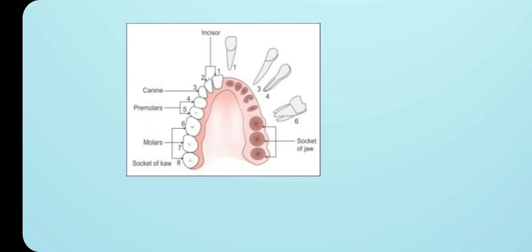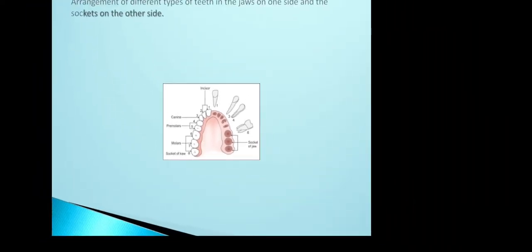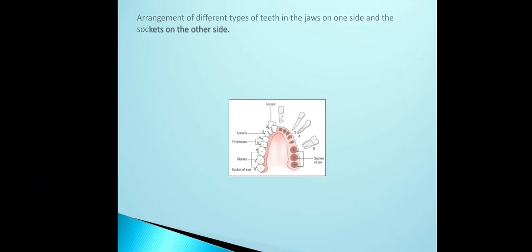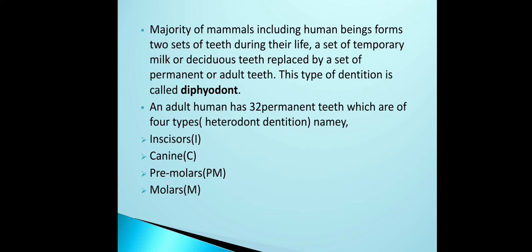So this attachment, where the teeth are embedded in a socket of the jawbone, is called thecodont.